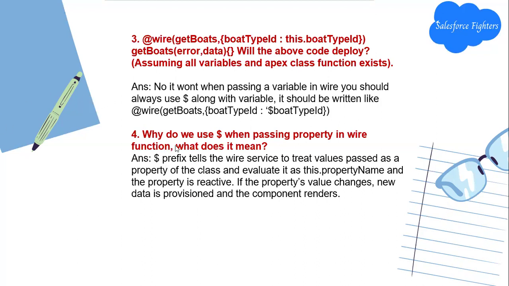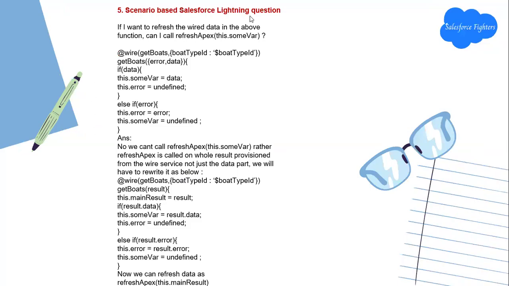Next question: why do we use the dollar sign when passing the property in the wire function? What does it mean? The dollar prefix tells the wire service to treat the value passed as a property of the class and evaluate it as this.propertyName, and the property is reactive. If the property value changes, new data is provisioned and the component renders.